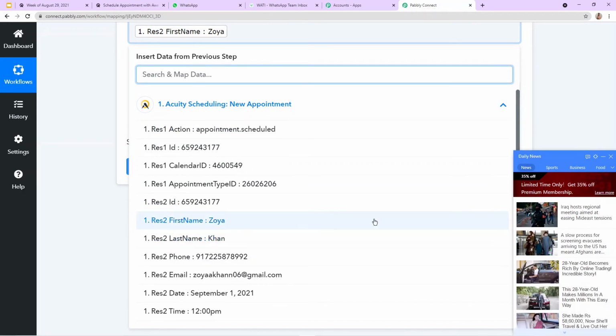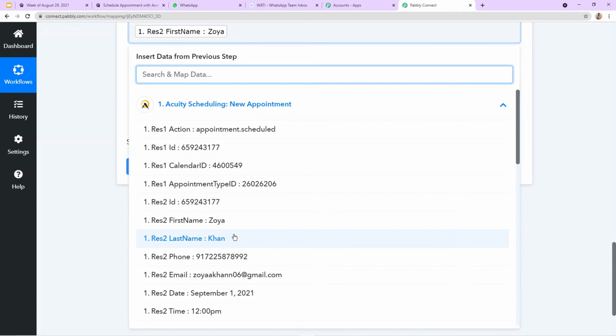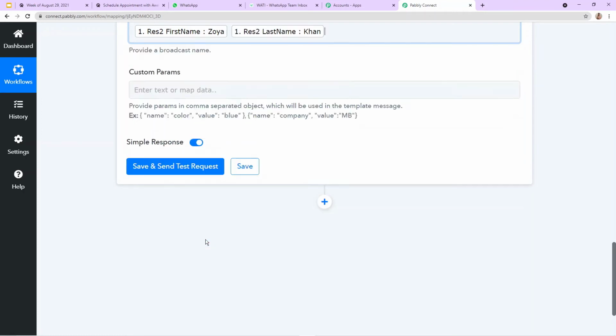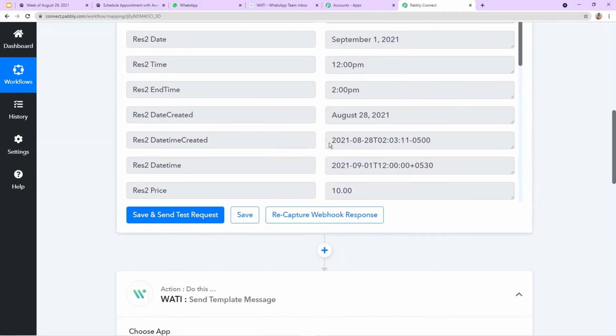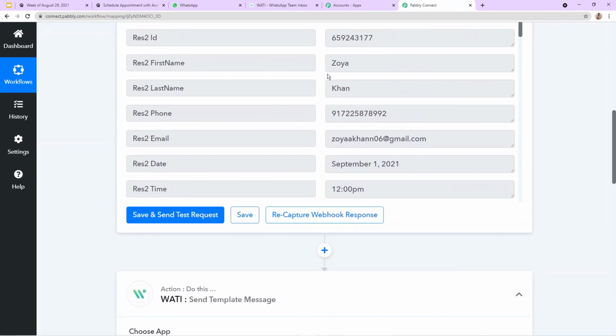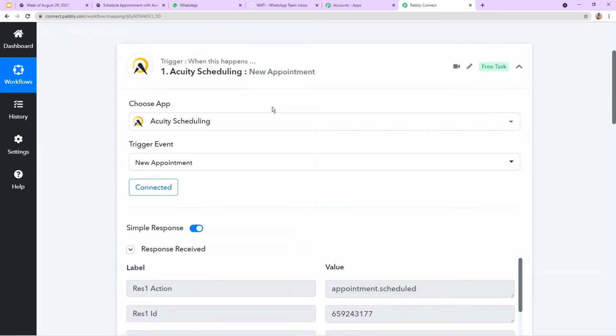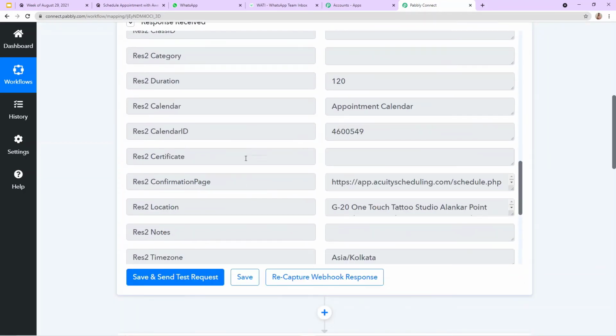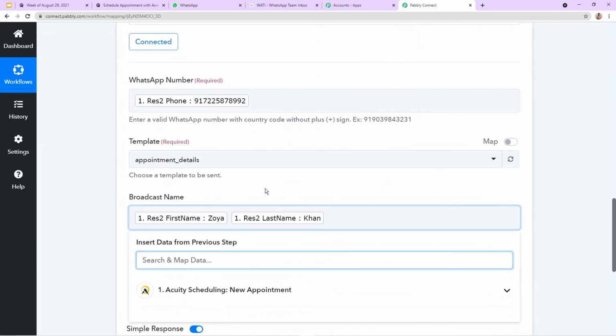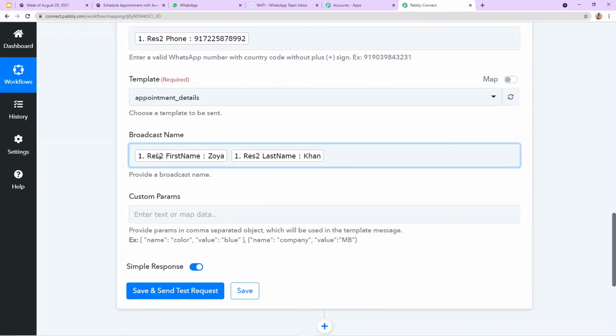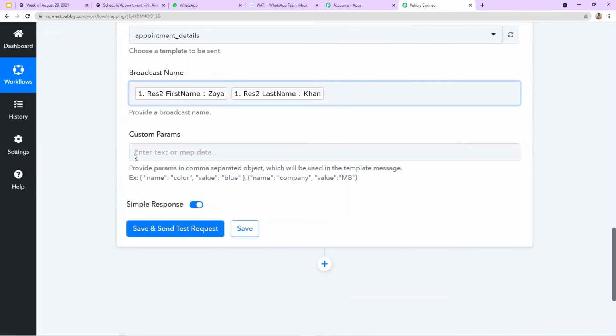So here you would have also noticed that this is how mapping works: I'm just clicking on this drop down menu, and from here I'm selecting the already available details. What kind of available details? Which were available in my Pabbly Connect with the help of Acuity Scheduling. So here I'm mapping those same details. Okay, so here you can see I mapped the details of the broadcast name. Now the next step is custom parameters. Okay, so this is an important step.